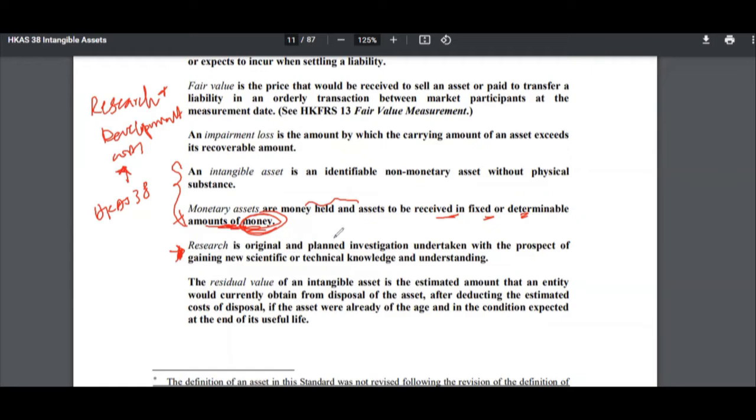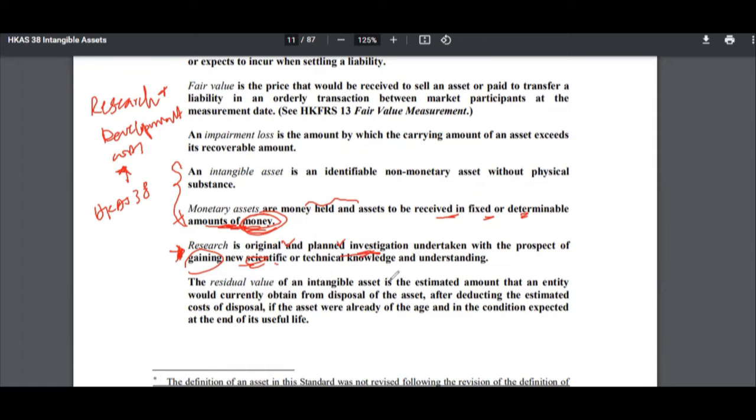They have defined research. We can actually look at the definition. It's original and planned investigations undertaken with the prospect of gaining new scientific knowledge, right? So the company is trying to find out something, trying to figure out something. To give you a very basic example, if you have a question in your mind and you're trying to search for something, right? That's a research. Or maybe if you have lost your spectacles, you search for them. It's not research, but of course that's the idea that you're trying to search for something new and original, right? So that's what research means here.